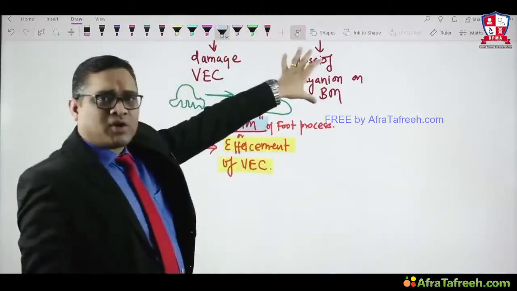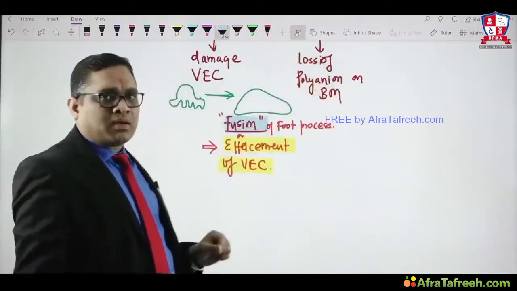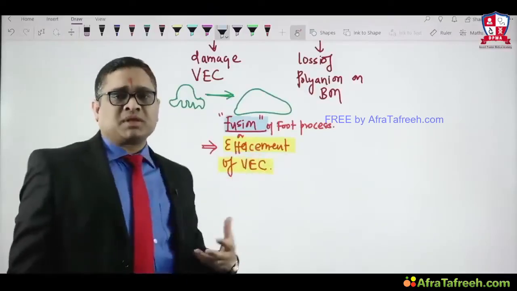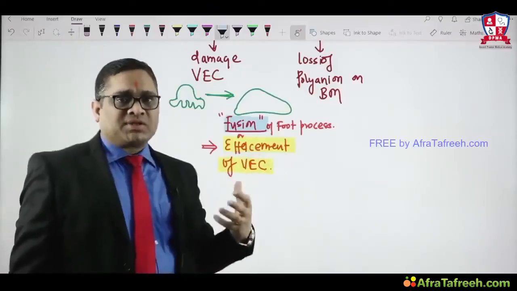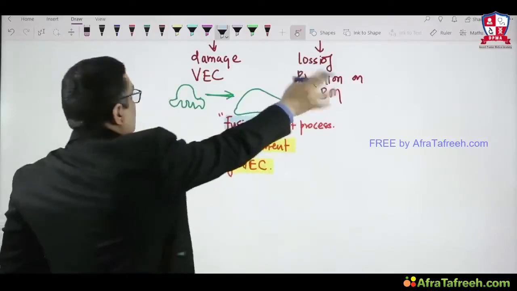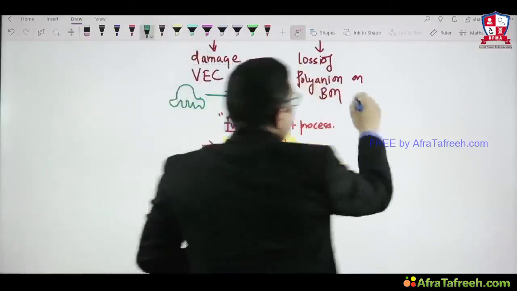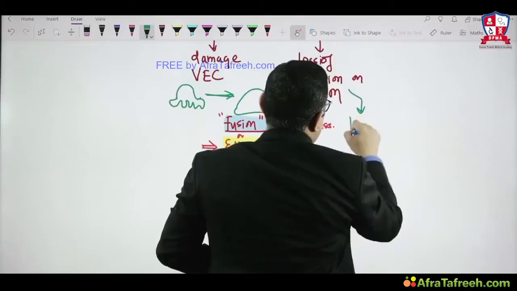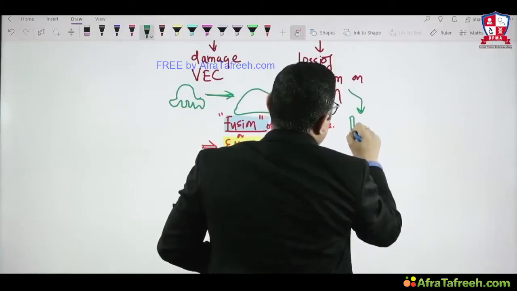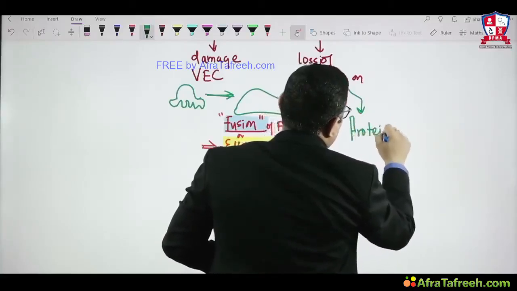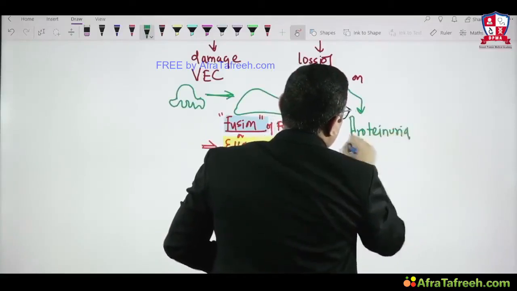Because of loss of polyanion on the basement membrane, which is like a repulsive force for negatively charged albumin, there will be proteinuria, or you can say albuminuria. That is why these patients have proteinuria.